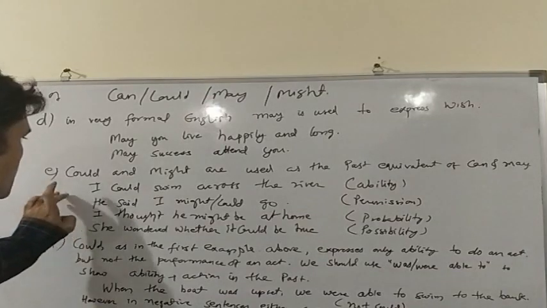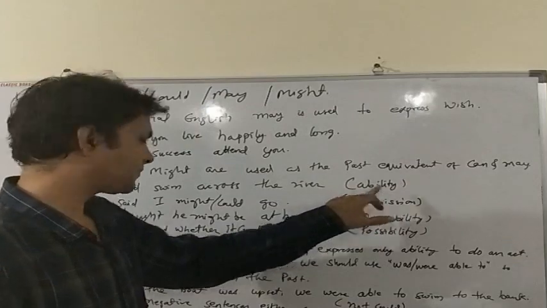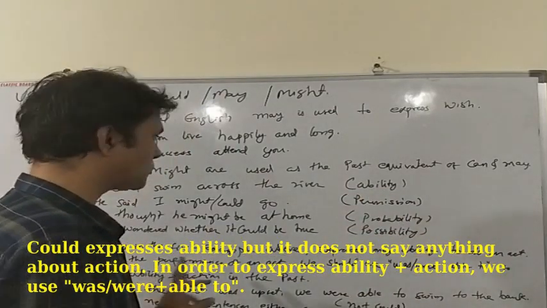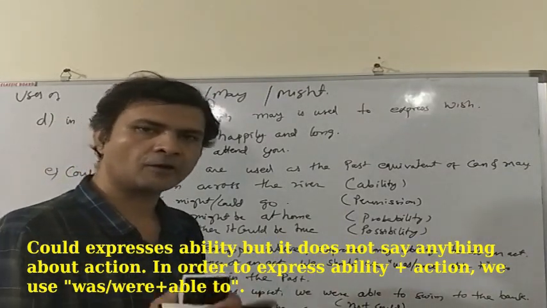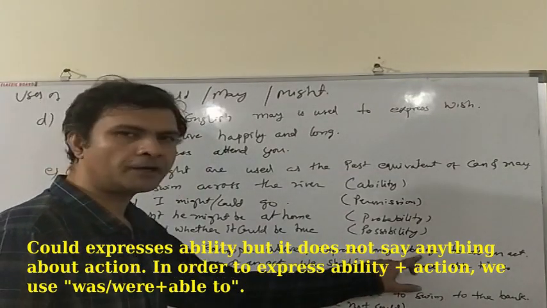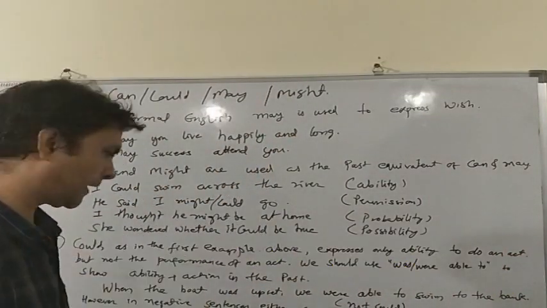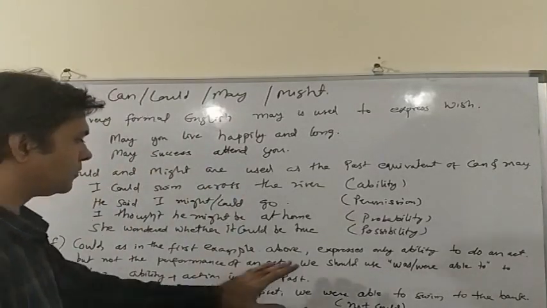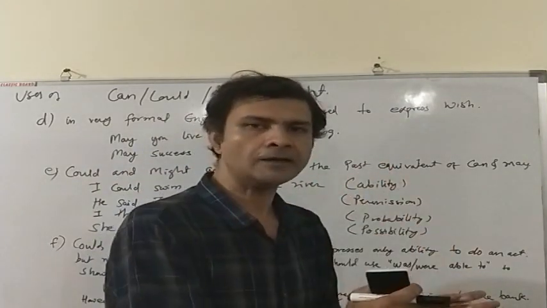Now in this first sentence, I could swim across the river. Could is being used to express ability. We use could to express only ability. We do not use could to express the act or what happened or whether the act was taken or not. That is, could is used to express only ability to do an act. It does not tell anything about the performance of an act. It does not say whether the act was taken or not. We should use was or were able to express ability plus action.